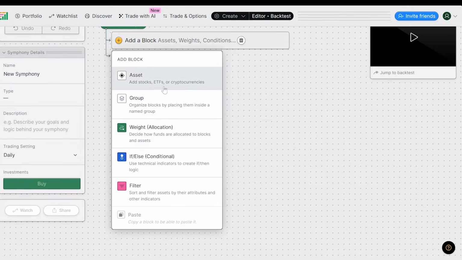Assets can be stocks, ETFs, or cryptocurrencies. You can create different weights. So combining this with if-else conditionals allows you to create some really complex weighting structures. For example, you can have different types of weights based on different conditions. You can create an unlimited number of nested if-else conditions. So it's really easy to make these strategies as complicated as you want.